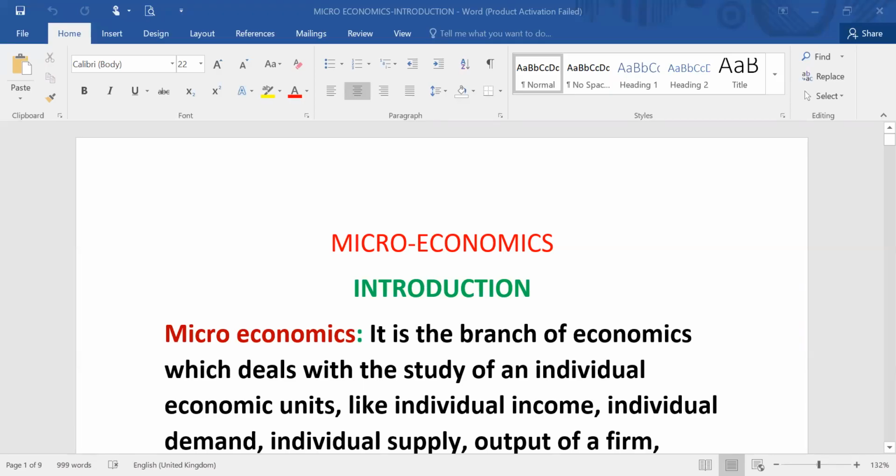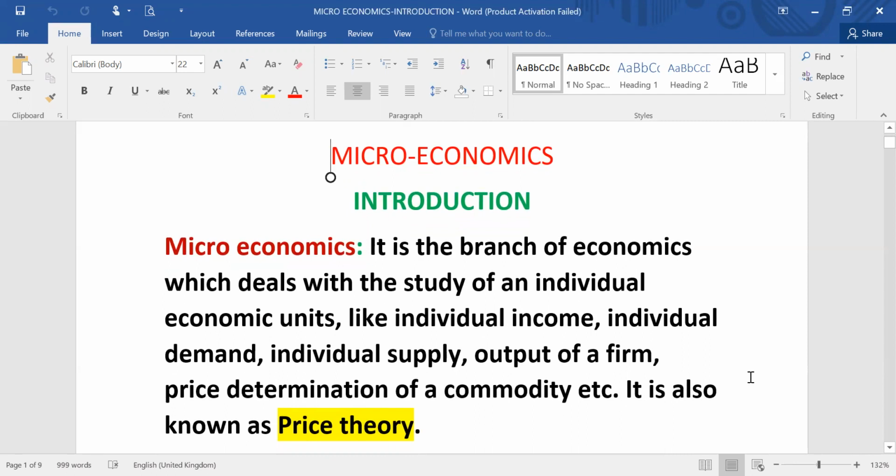First of all, I'll tell you what is the meaning of microeconomics. From the name, you can understand. When we say microeconomics, micro means small. It is that branch of economics which deals with the study of individual economic units, like individual income, individual demand, individual supply, output of an individual firm, price of an individual commodity, how it is determined.